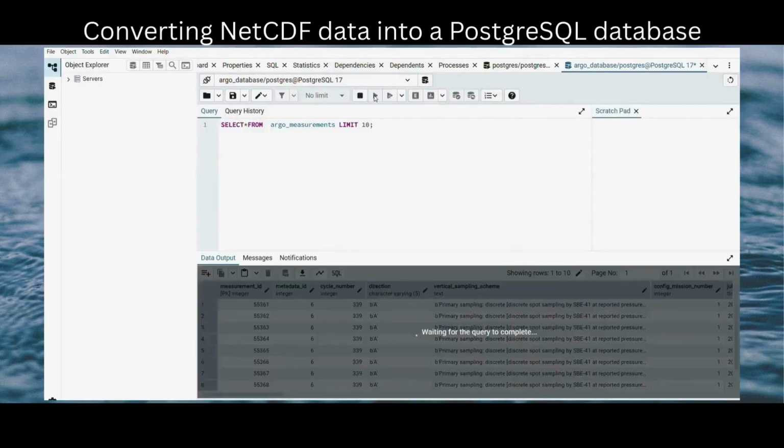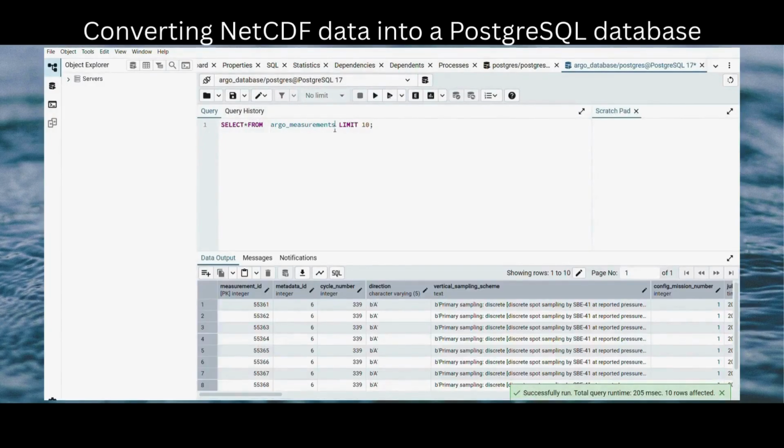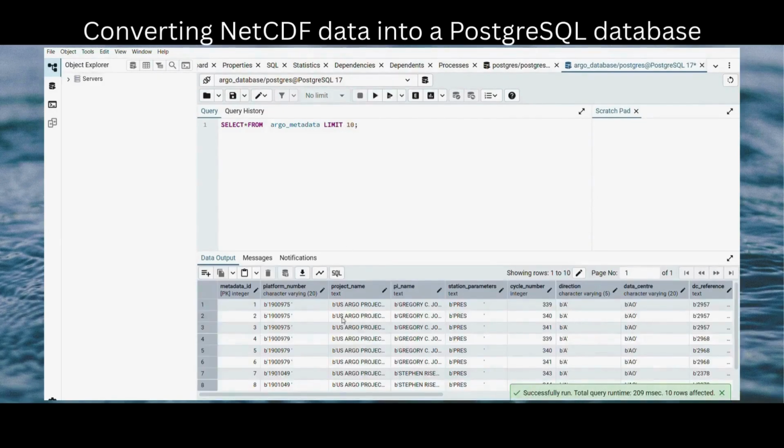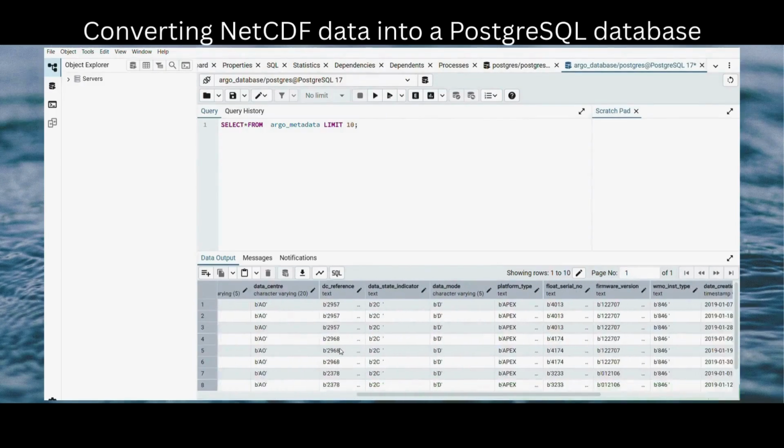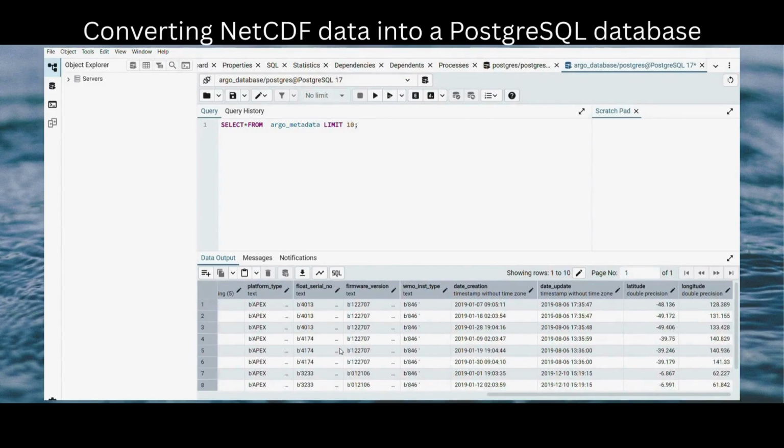For the verification, we check in PostgreSQL as shown in the video. We select the first 10 rows from the database to check whether the data is stored or not for all the above columns, as has been shown in the above video.